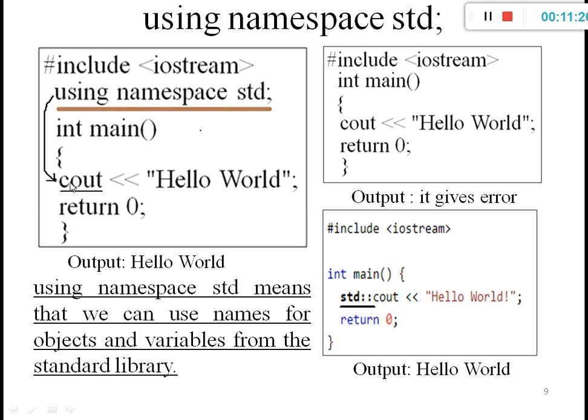It is a correlation between this object and iostream. Using namespace std means that we can use names for objects and variables from the standard library. We use cout from the standard library. That is actually the bridge between this object and this library. That is the use of using namespace. Without this line, it gives an error.